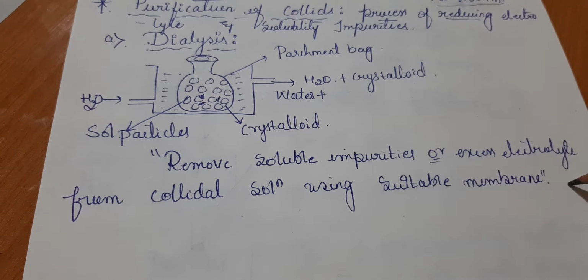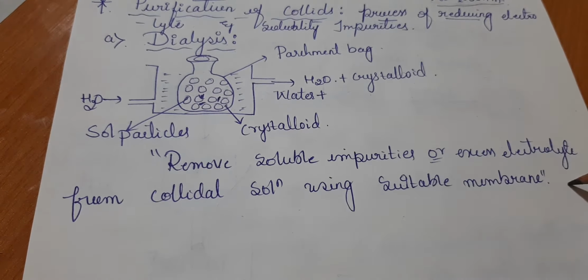Cl minus ions move towards the positively charged anode. So salt particles remain as they are in the parchment bag, and only the crystalloids come out of it.